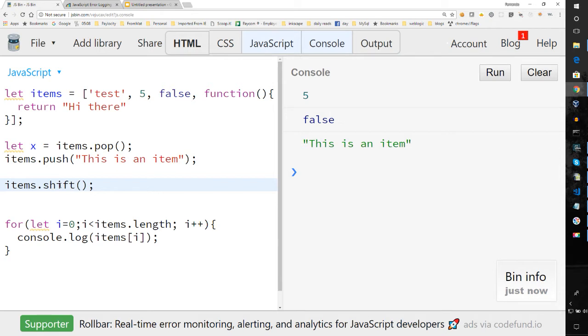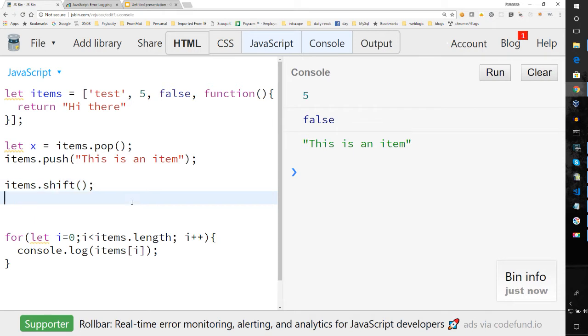You can also have, I believe there's a delete. Let's not get into that. But this is important because you can shift to remove an item from the beginning, and you can also add an item to the beginning, and that's the unshift. Let's just call it number 1 and let's see if it works.